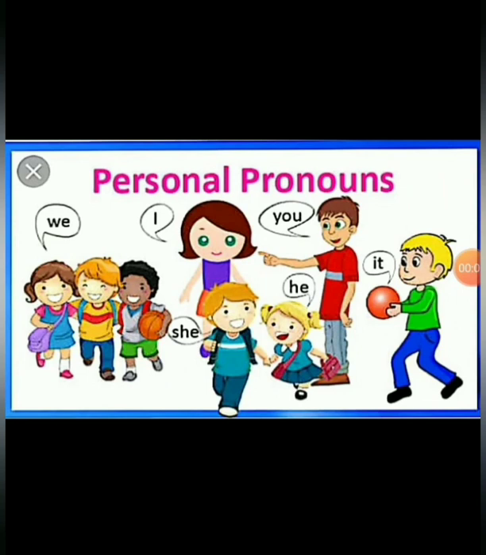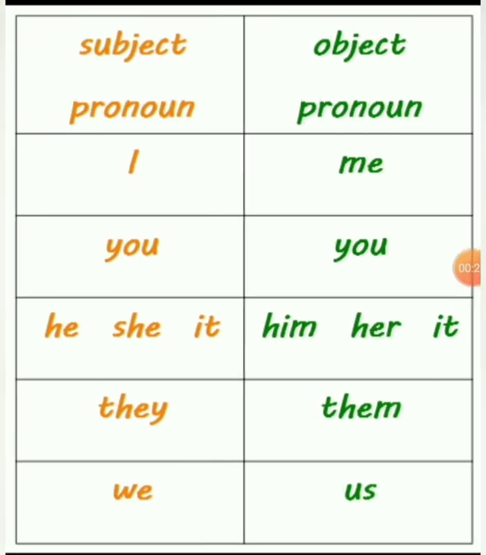Okay, I hope you have understood the types of pronouns. Let us do a short recap of what we have learned today. We have learned types of pronouns. The first type is personal pronouns. They are we, I, you, he, she, it. In that, we have learned subject pronouns and object pronouns. The subject pronouns are I, you, he, she, it, they, and we. The object pronouns are me, you, him, her, it.